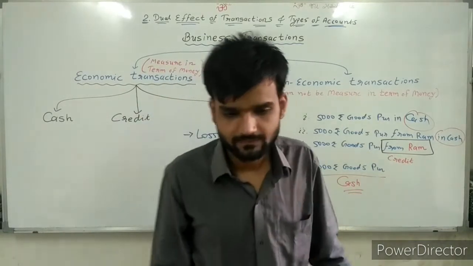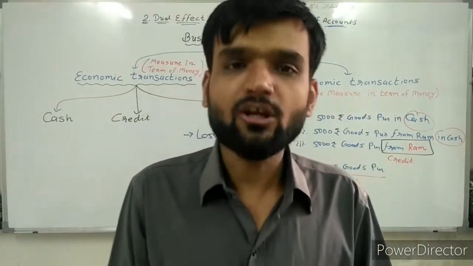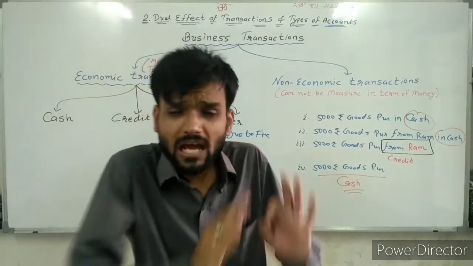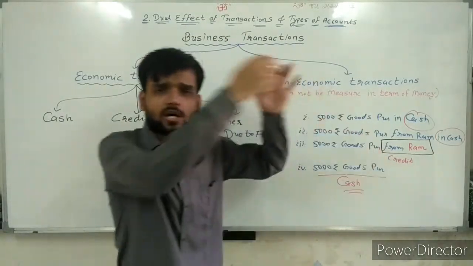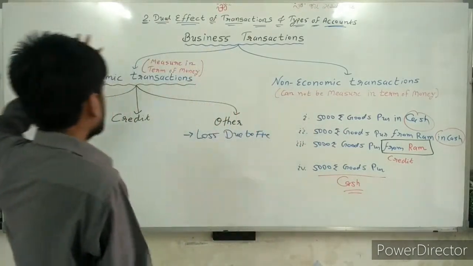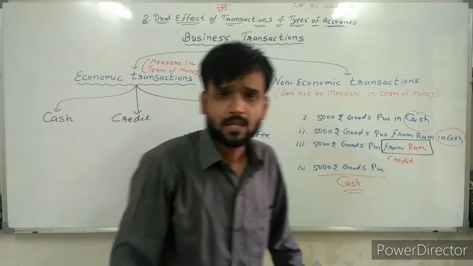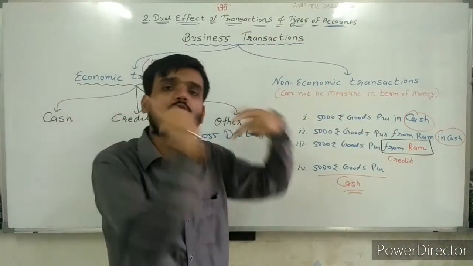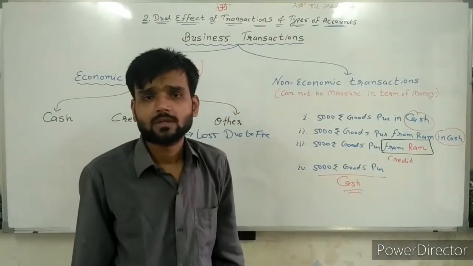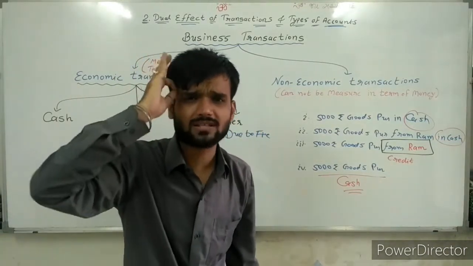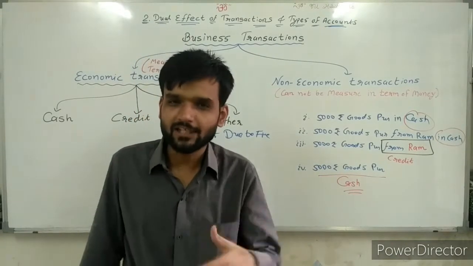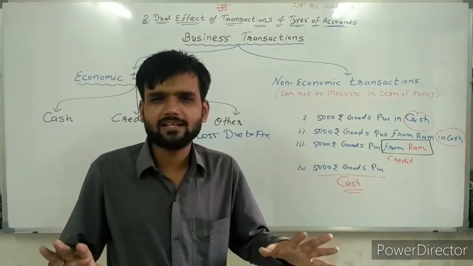Going ahead. An order is received to supply goods of rupees 10,000. Now what did I receive? I received an order to supply goods. Now think, first of all, economic or non-economic? Received order to supply goods. It means I will be supplying goods in future. Is it economic or non-economic? First try to understand that and give me the answer. Think in your mind, I will explain each and everything.